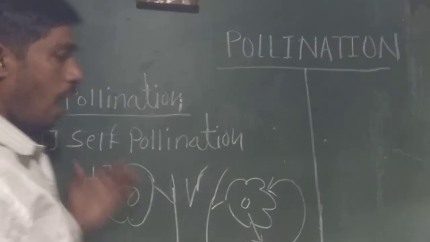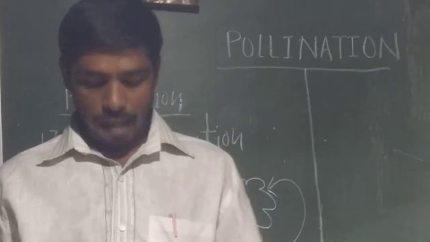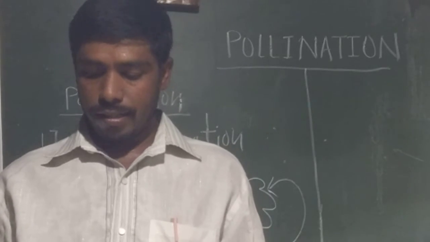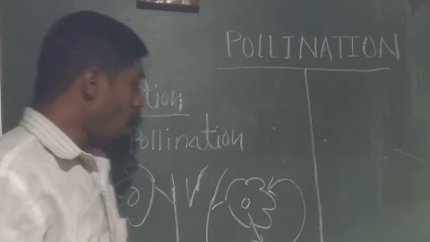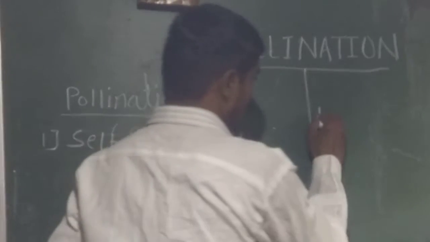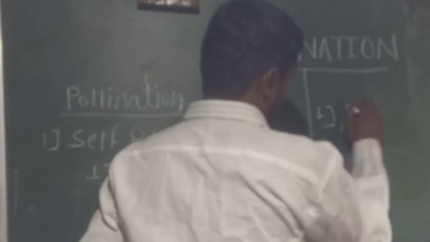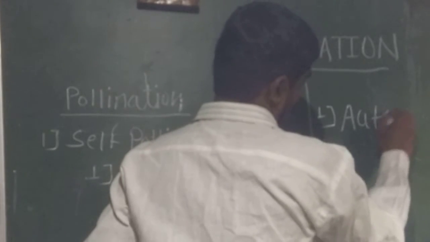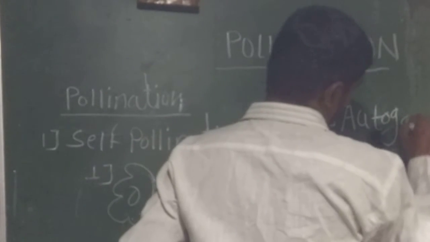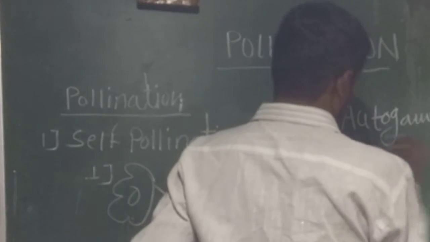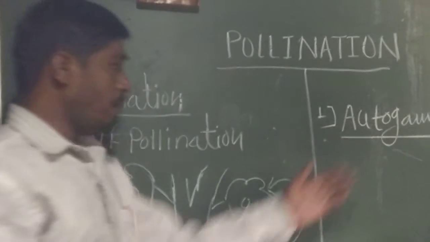Self pollination is also of two types. One is autogamy and the other is geitonogamy. What is meant by autogamy?